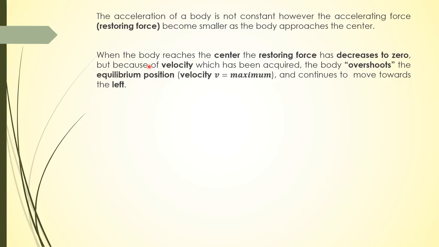Still the body cannot stop there, because of the velocity which has been acquired. The body overshoots the equilibrium position. We have already explained that at equilibrium position velocity is maximum. So because of that velocity, the body crosses the equilibrium position and continues to move towards the left side.